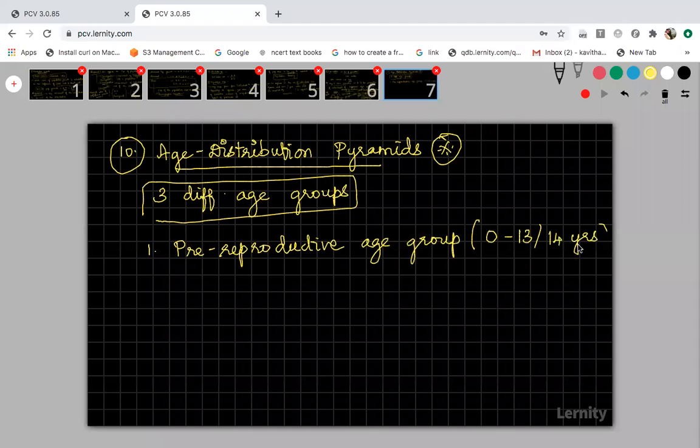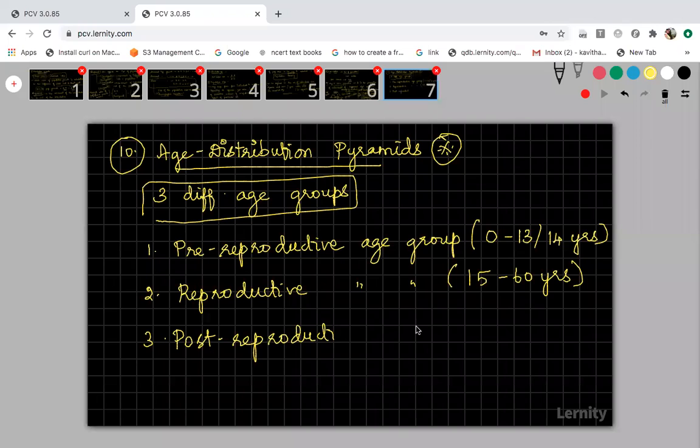The second one is the reproductive age group. Suppose I take till 14 as pre-reproductive, then from 15 to 60 years they come under the reproductive age group. And the last one is the post-reproductive age group. These are the old age people, more than 60 years till their death.